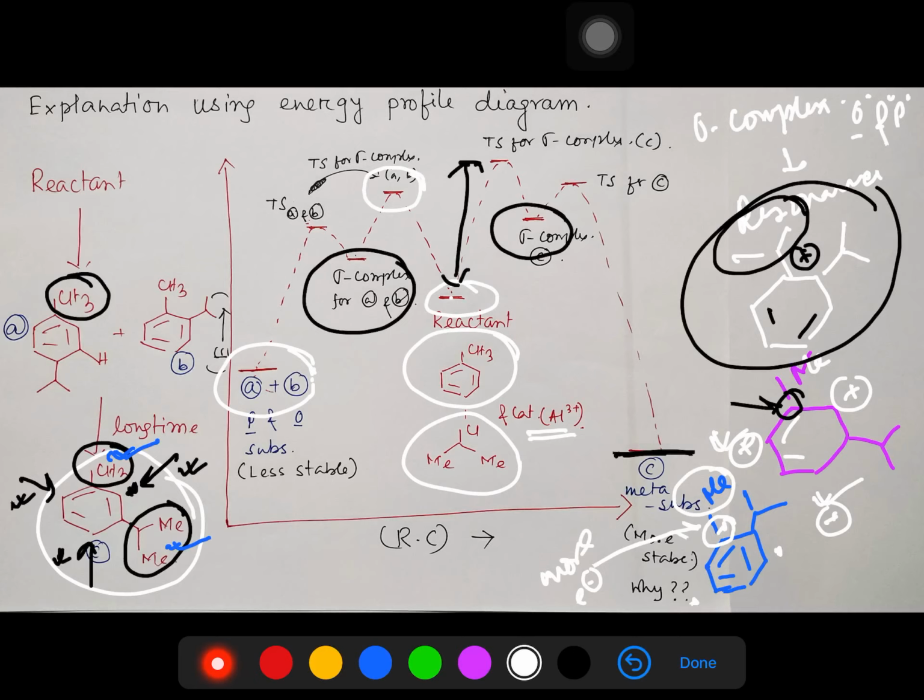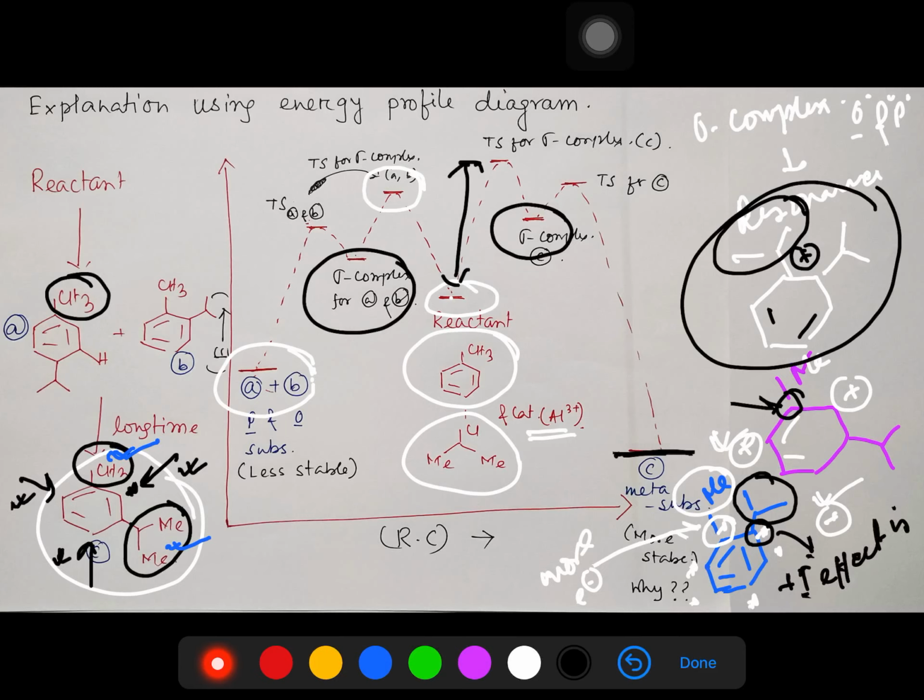Similarly, this methyl group will also increase the density here, so consequently this will force it not to delocalize the electron pair through the plus I effect. So what I am saying is, this plus I effect is hindered.